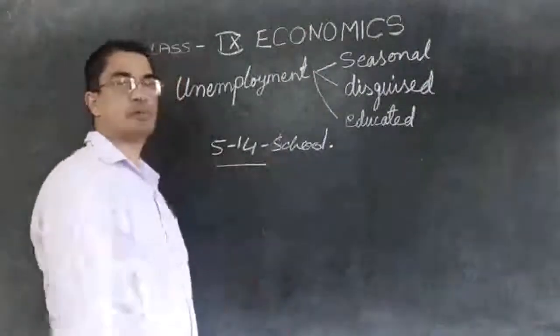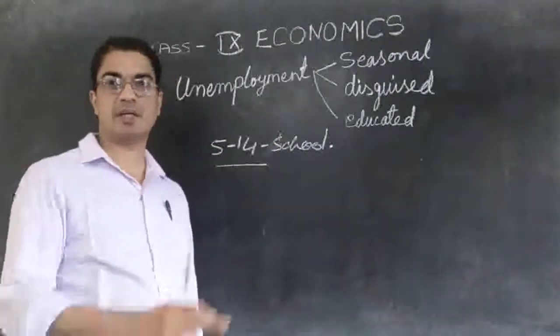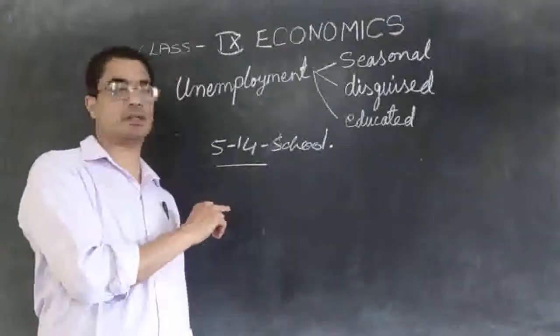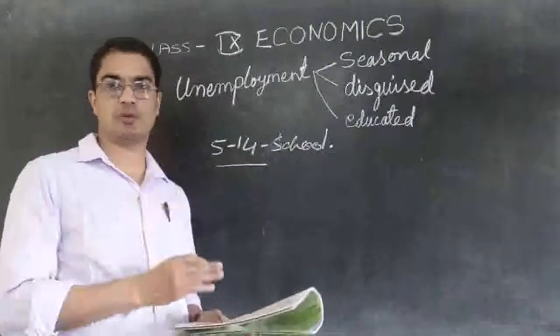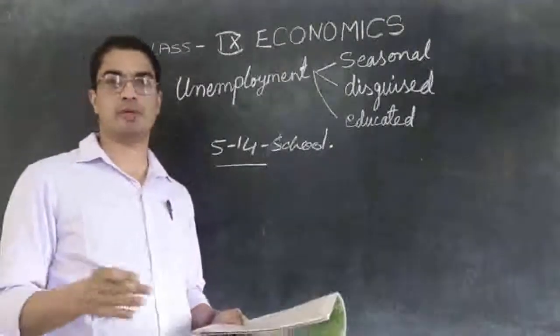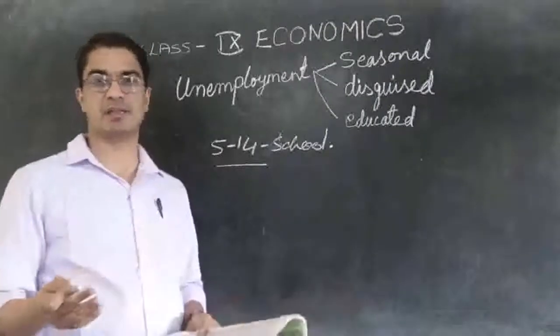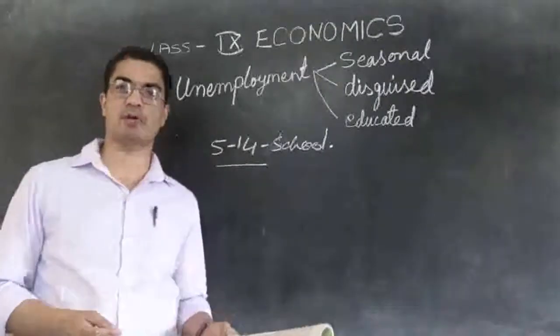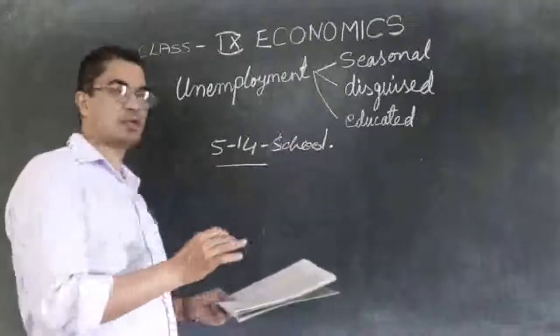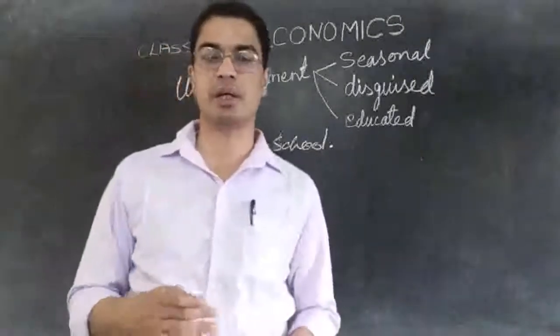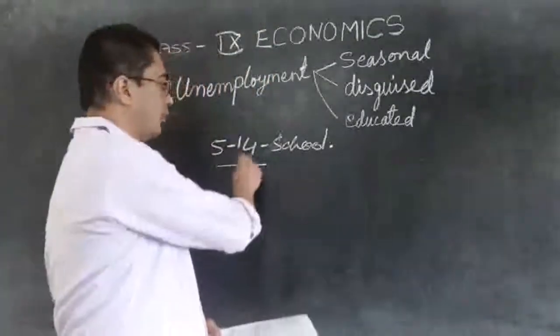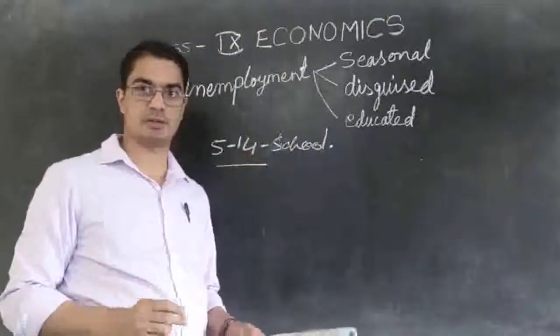If they are employed to do some work, then it will be child labor. Children below 14 years are not supposed to be employed to work from morning till evening. They may do some small works here and there, that is not considered as employment. So these small three children, they are playing around the whole day, and we cannot call it unemployment because they are below 14 years of age.